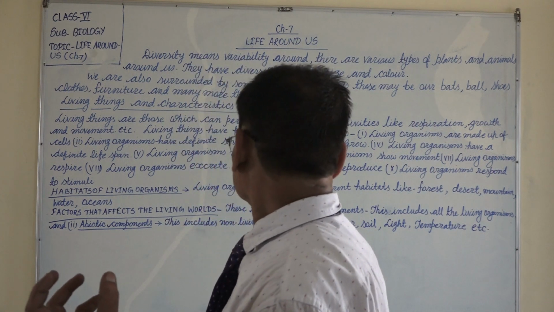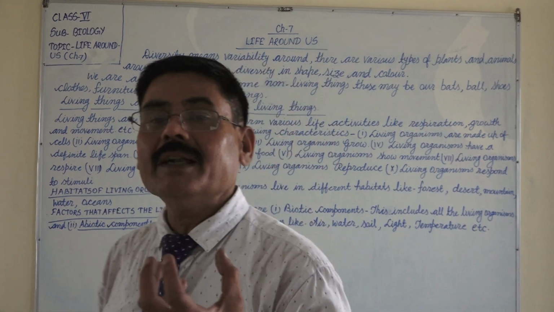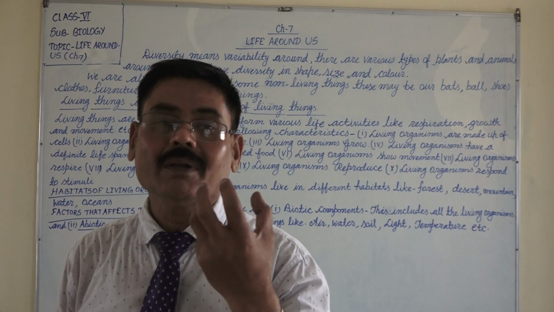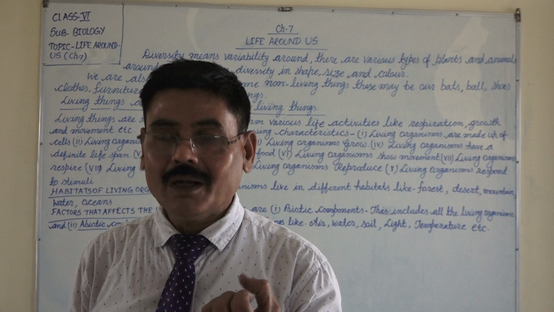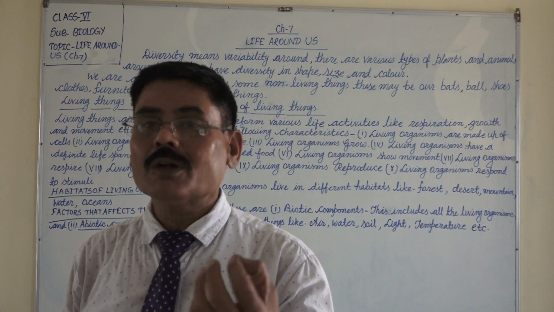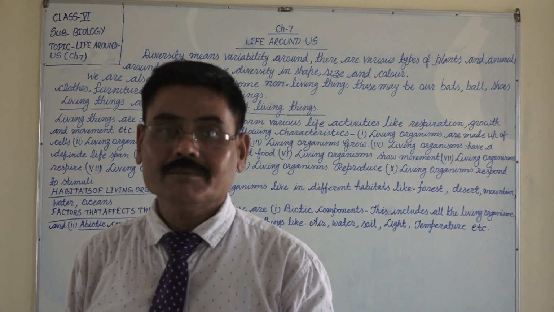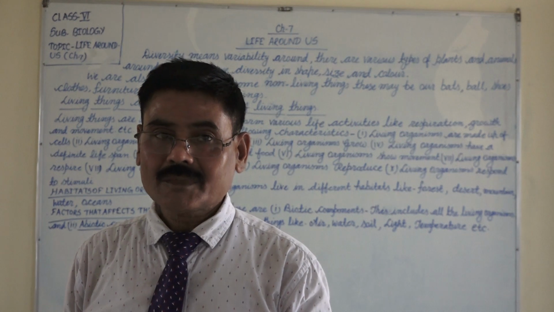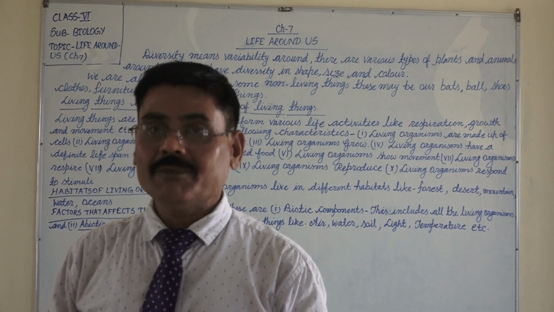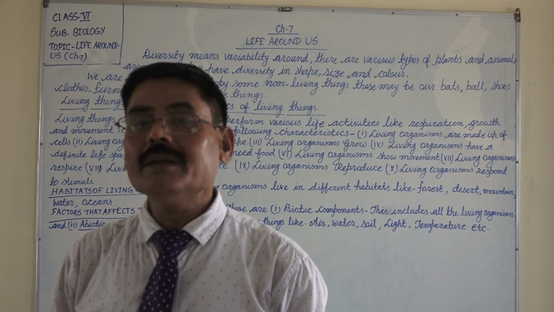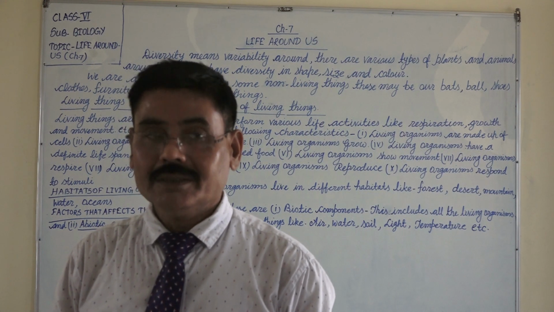So their shape is different from us. A zebra cannot look like an elephant. A human being cannot look like a monkey. So their shape is different, size is different and color is different.